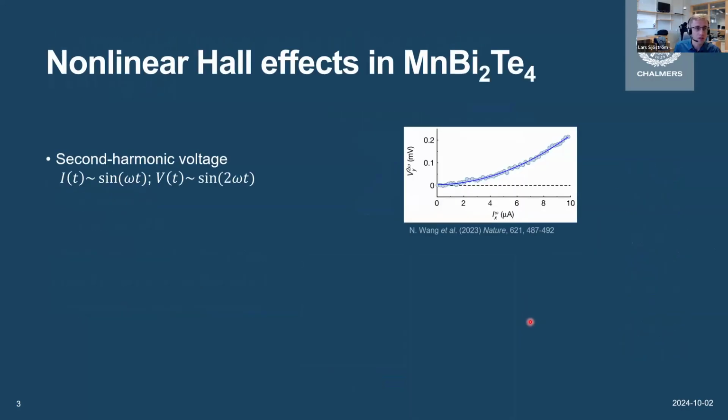Recently, about a year ago, 2 papers came out that showcased this nonlinear Hall effect in MnBi2Te4, which is measured using second harmonic voltage, which means that voltage is measured at twice the frequency of the input current. And this second harmonic part is the quadratic component of the voltage response, which gives us this quadratic type of IV curve. Both of the papers found that this effect comes from the quantum metric, which in turn is the real part of the quantum geometry. For comparison, the more well-studied and well-known Berry curvature is instead the imaginary part of the quantum geometry.